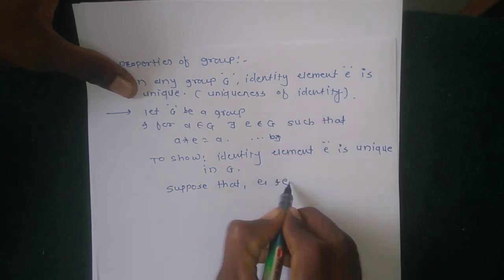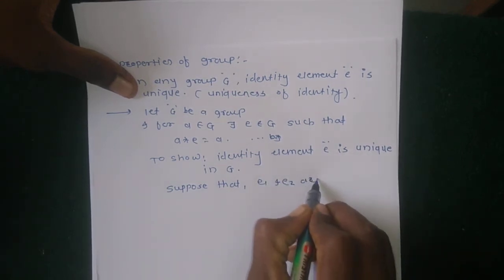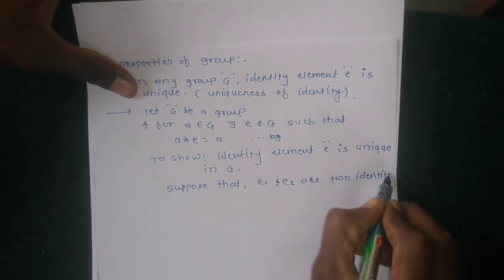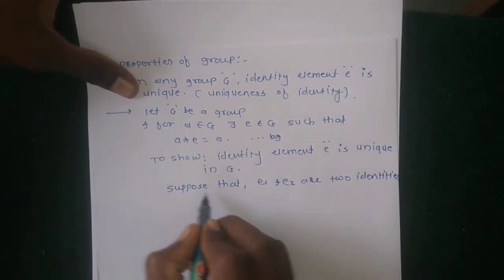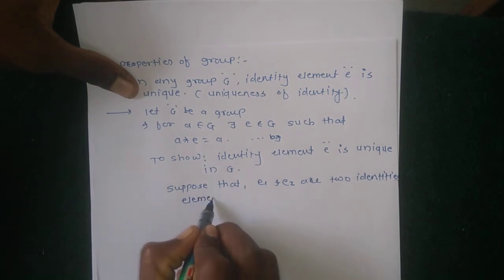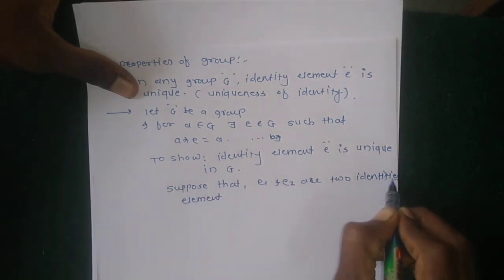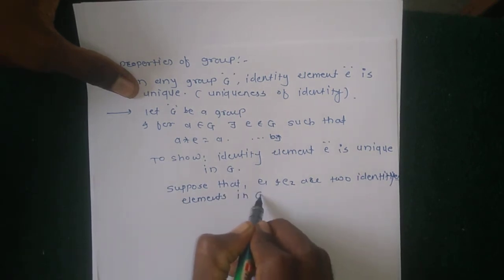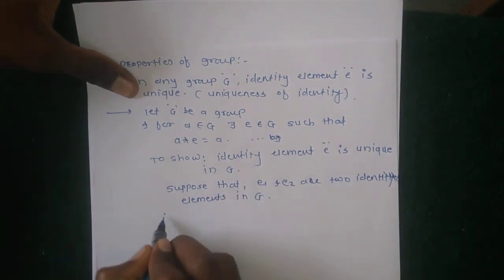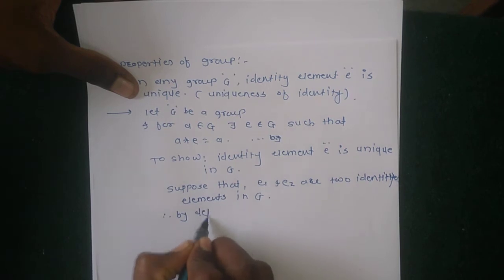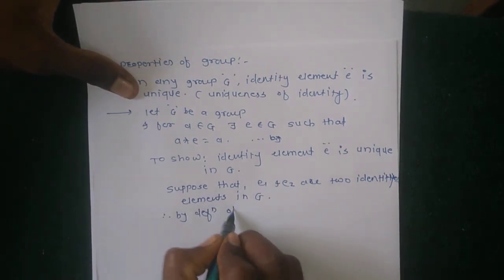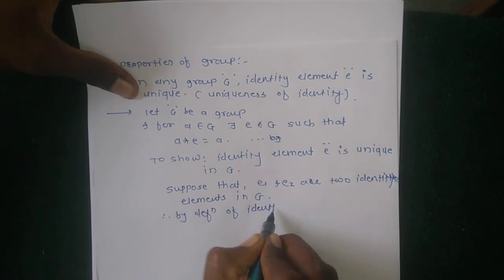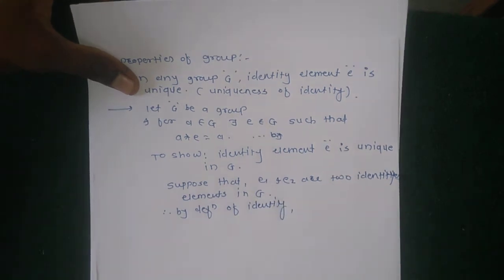that u1 and u2 are two identity elements in G. Therefore, by the definition of identity element: what is the definition of identity?